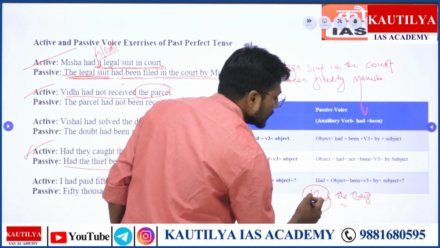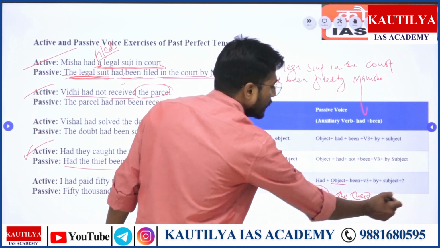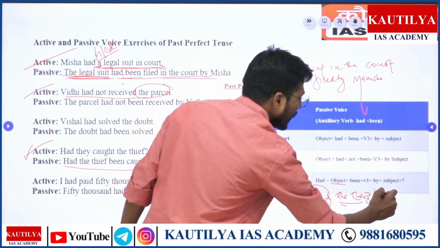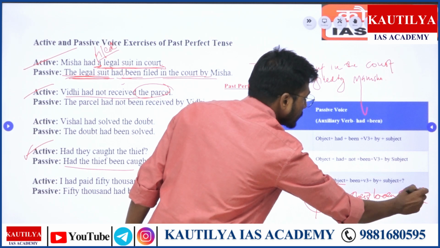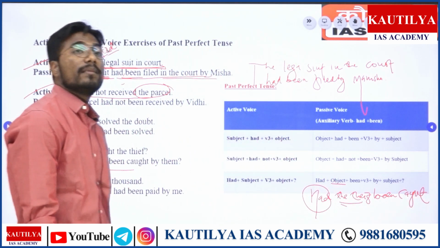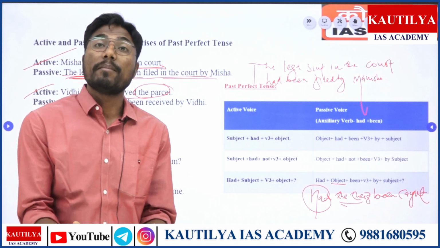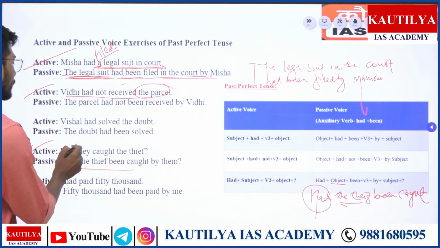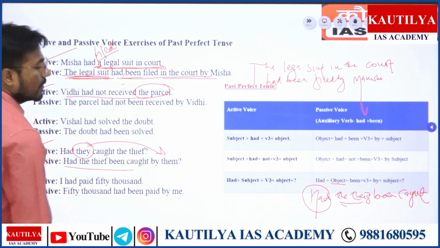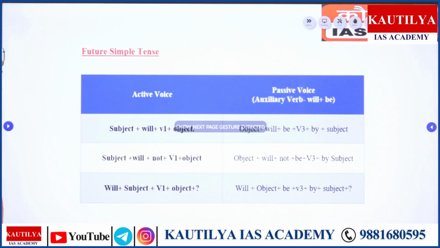Had will remain the same. Object of the sentence is the thief. Had the thief been caught by them? So the objective form of they becomes them. They becomes them, right? So it's the easiest way of solving it, right?